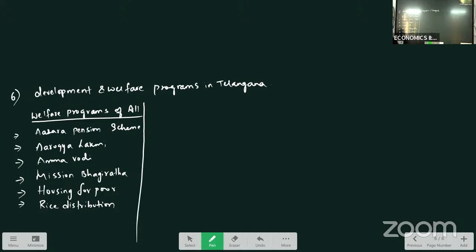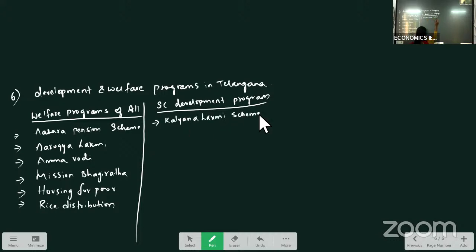Next, we have SC and ST development program. SC development and welfare program. Under SC programs, what will be there for the category SC? They have Kalyana Lakshmi scheme, providing 1 lakh rupees for a girl child for the marriage purpose.